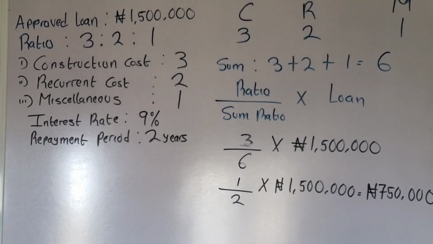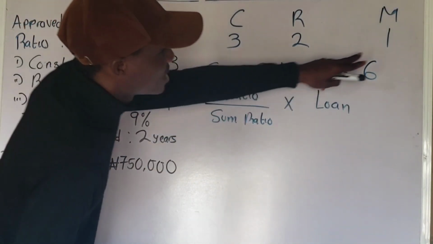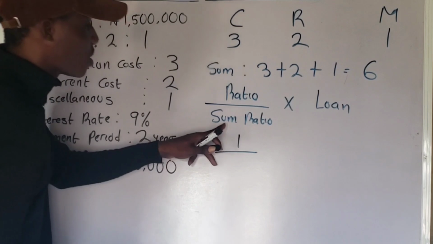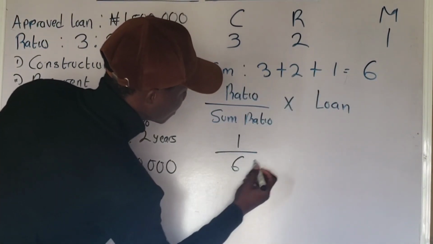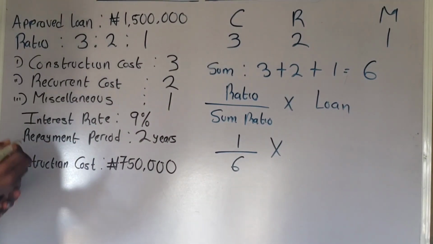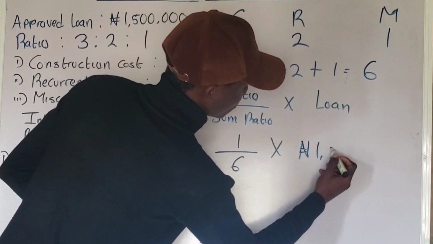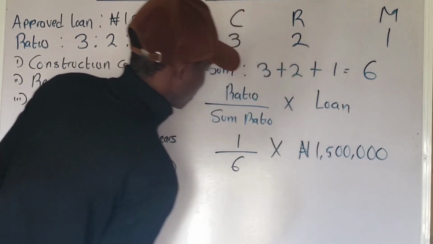For miscellaneous, let me erase this. Now it will be ratio of miscellaneous, that is 1. So I'm going to have 1 all over the sum of ratio. The sum of ratio is what? 6. So 1 over 6 multiplied by the approved loan. The loan is what? 1.5 million naira, that is 1,500,000 naira. You understand?